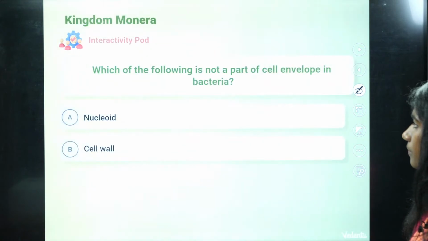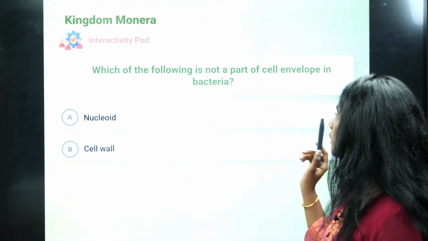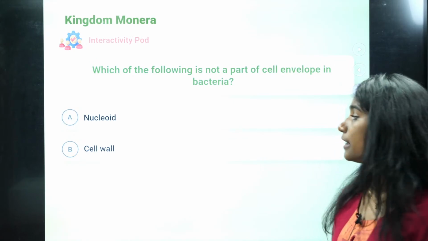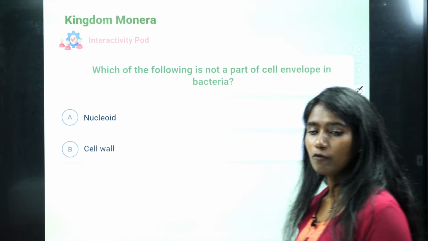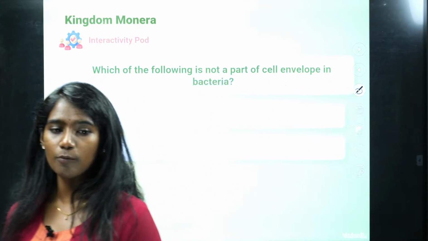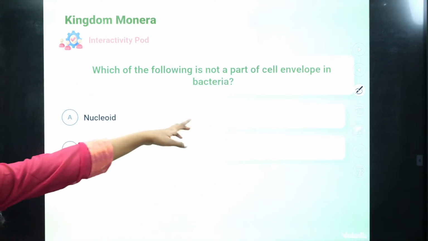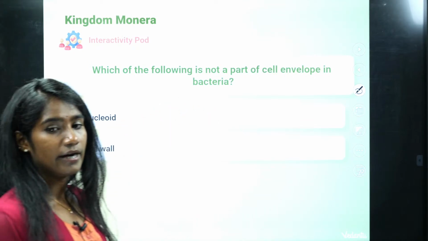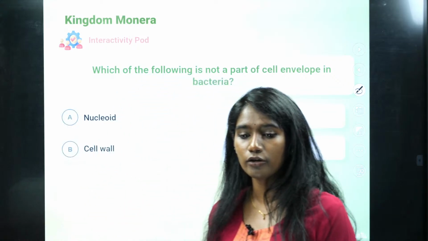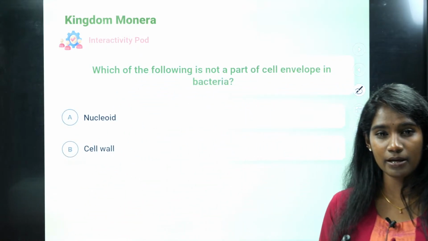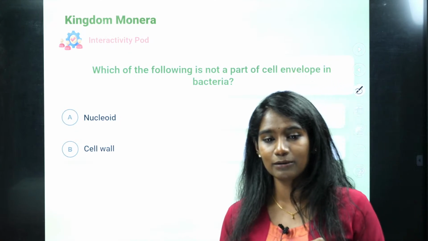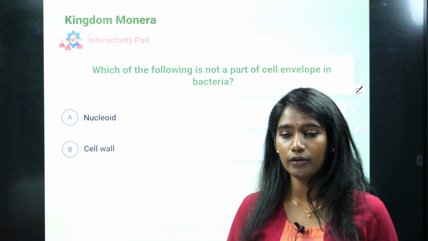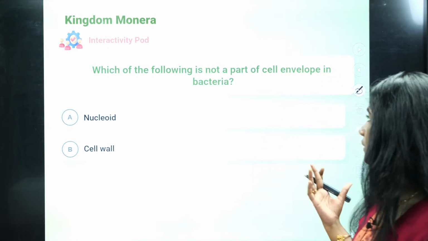Okay, fine. Now, which of the following is not a part of cell envelope in bacteria? Is it nucleoid or is it cell wall? Is it option A or option B? It is talking about the part of cell envelope. I told you, cell envelope has got slimy layer and then cell wall and then comes cell membrane, right? So now, out of these two, which is not the part of the cell envelope?